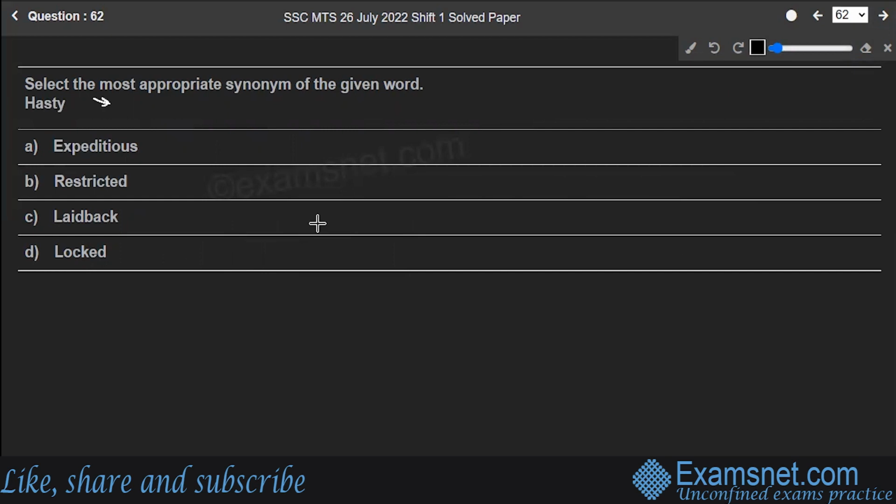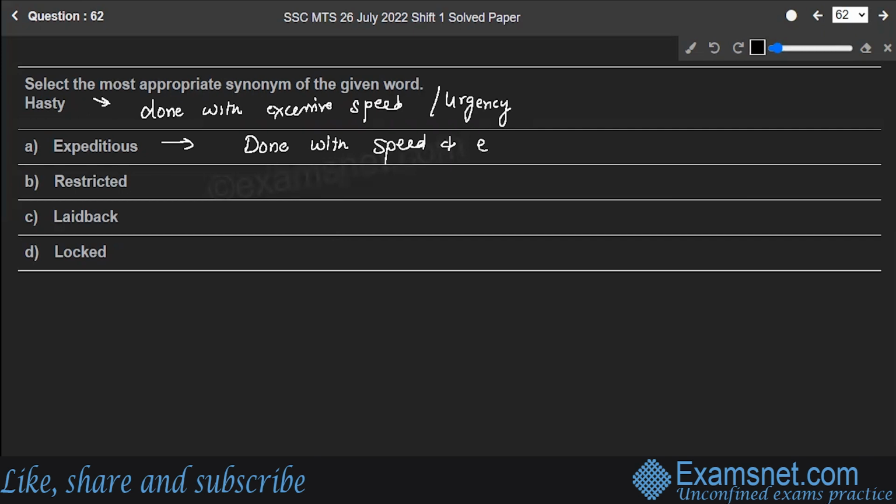It means done with excessive speed or urgency. Then the word expeditious means done with speed and efficiency.